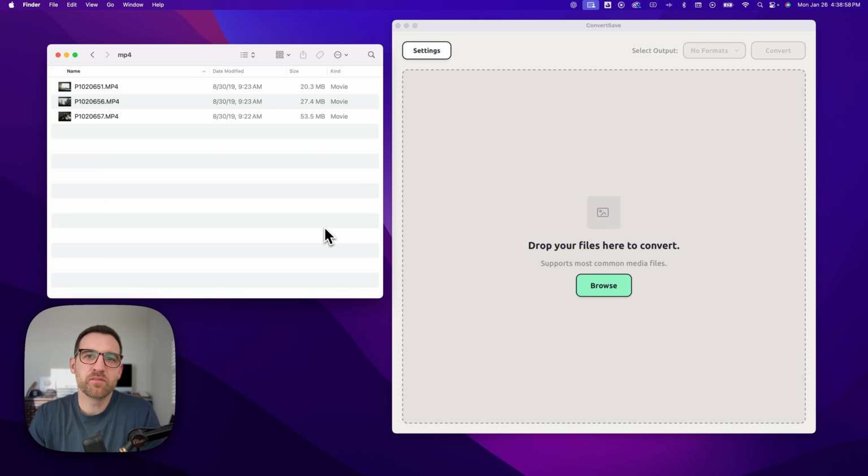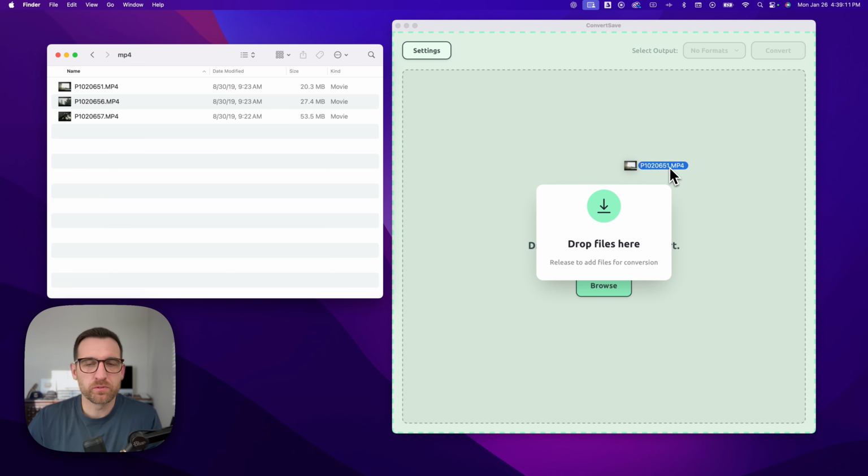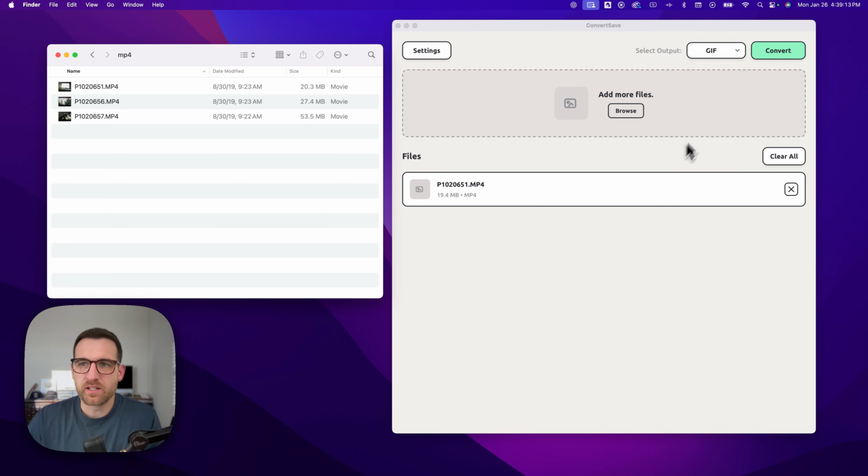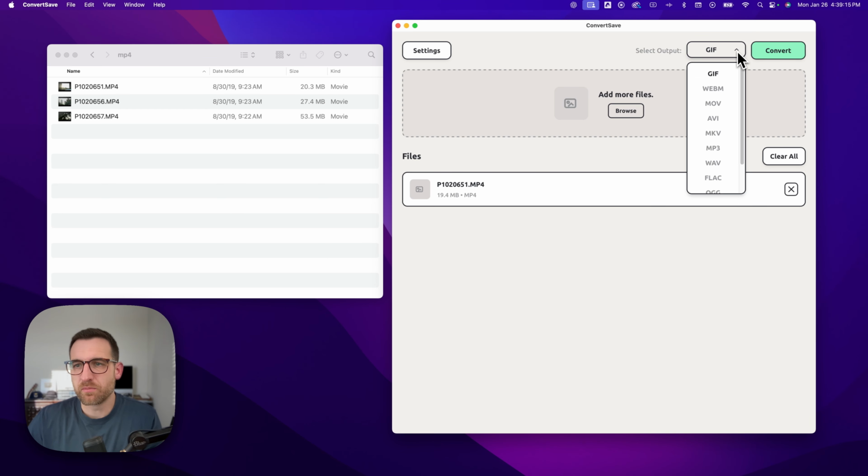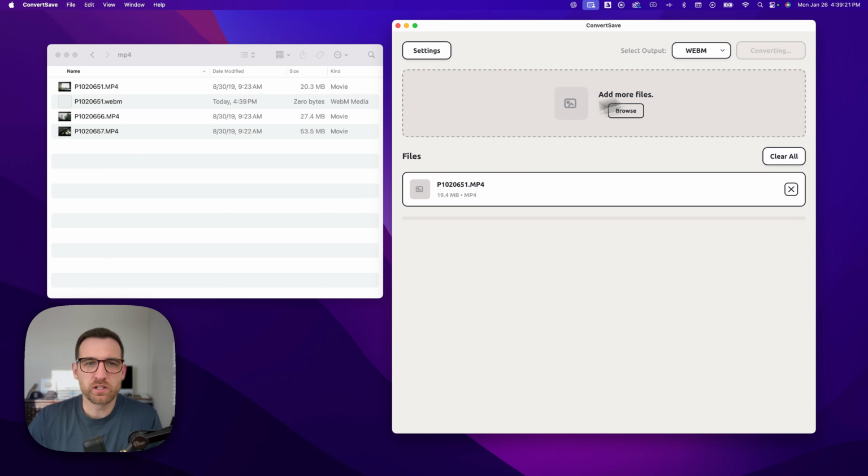Here's how to convert MP4 videos into WebM video. So I created an app, it's called ConvertSave, and it does exactly that. Converts and then saves. So we can drag in MP4 video, you can drag in multiple or just one if you want, and then you go to select output and we're going to find WebM. WebM sometimes takes a little longer to convert, but all you have to do is click convert and it will save it right next to wherever that file came from.